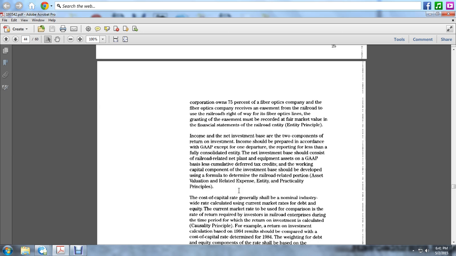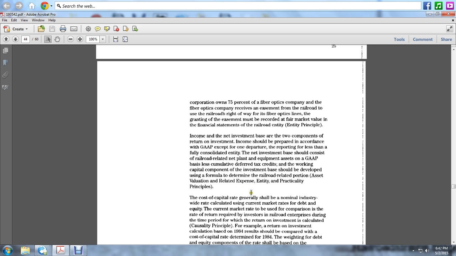Income and net investment base, the two components of return on investment, should be prepared in accordance with GAAP, except for one departure: reporting on less than the fully consolidated entity. The net investment base should consist of the railroad-related net plant and equipment, with the GAAP-basis cumulative deferred tax credits. The working capital component of the investment base should be developed using a formula to determine the railroad-related portion of the assets, valuation, related expenses, and the practicality principles.